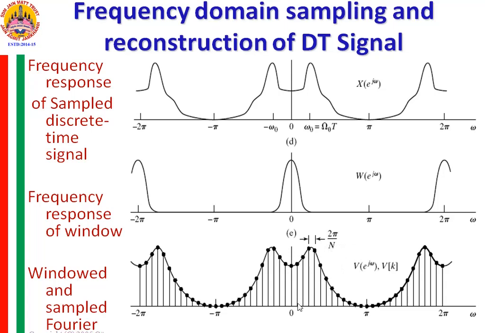When k is equal to 0, this is the first sample. When k is equal to 1, this is the second sample. Then 2, this is the third sample, the fourth sample. Likewise, at k equal to N minus 1, you substitute and you get this last sample here, and at N, the sample at 0 will repeat.